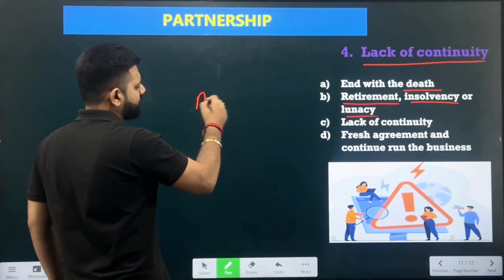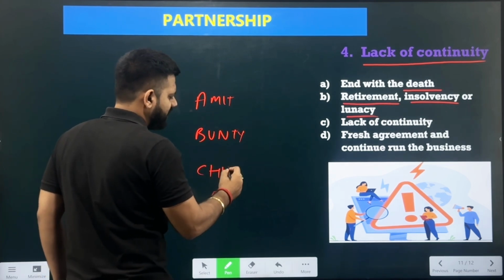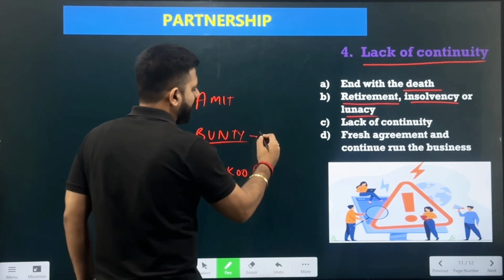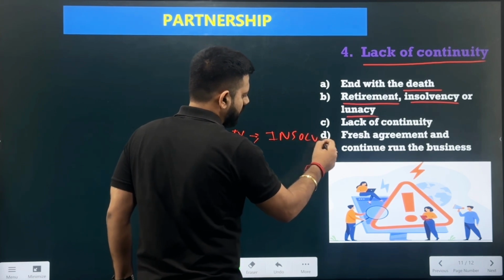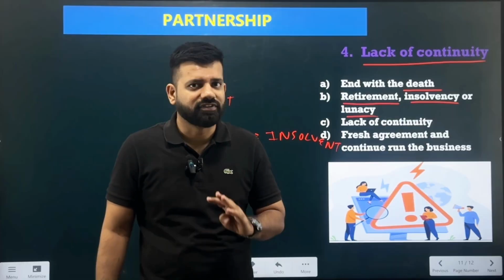In an example, Amit, Bunty, and Chiku were in a partnership, and if Bunty is insolvent, now the business would be terminated. The partnership would be terminated because the partnership was made between the three partners. If there is any partner who is absent from the partnership, that is, he is no more there or he is insolvent, the business needs to be stopped. Why? Because the agreement was among the three partners and not just two partners. So this is the condition for the end of the partnership.